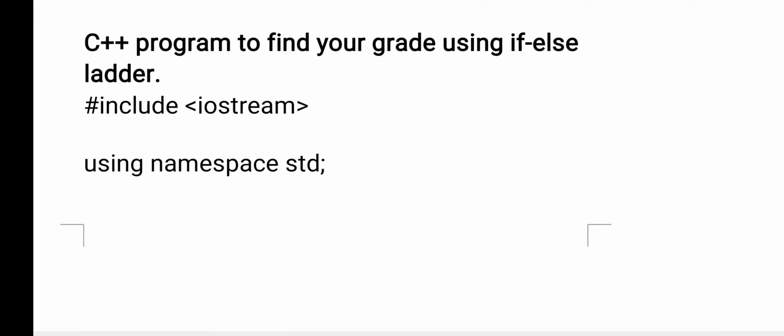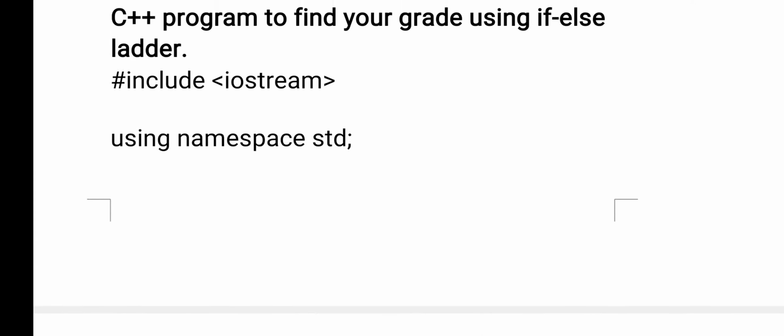Here I have written an example program to illustrate grade. You need to find the grade of the student using an if else if ladder. See how you will calculate the grade of the student. First we will take the student marks, and that we compare with a number of slabs. Whichever slab matches, that result will be executed, and the remaining will be skipped. Here, if one slab is false, then only we will go for the second slab. If the second slab is also false, then we will check with the third slab. Now we will see.